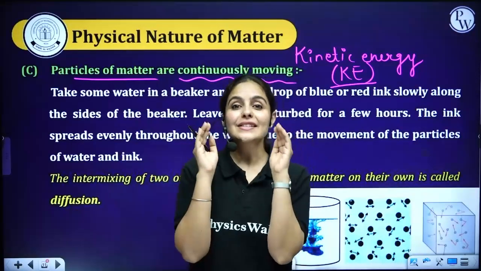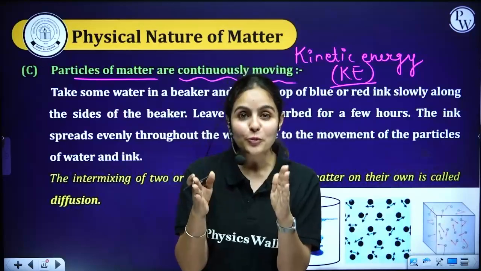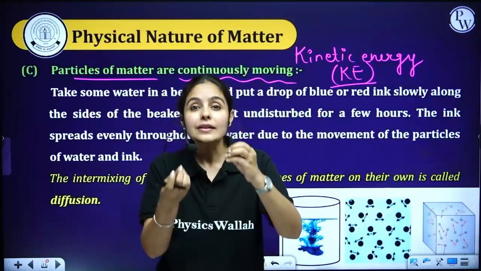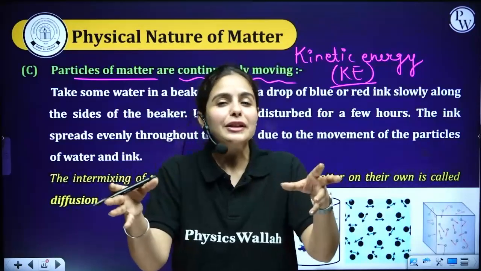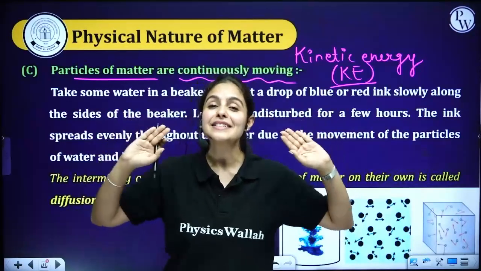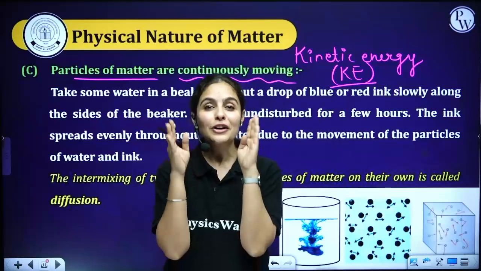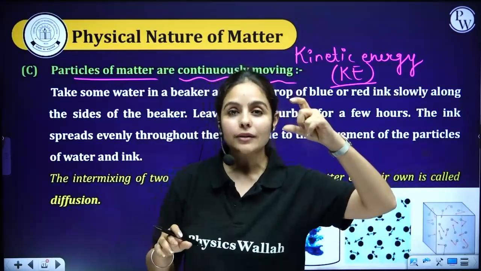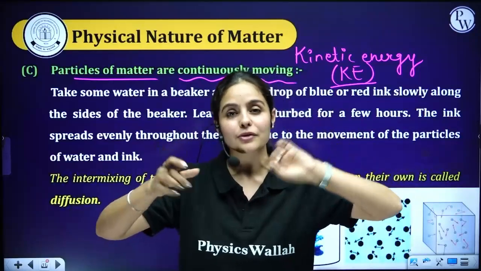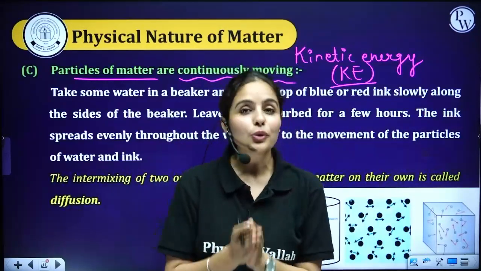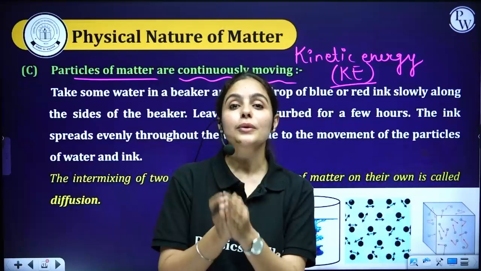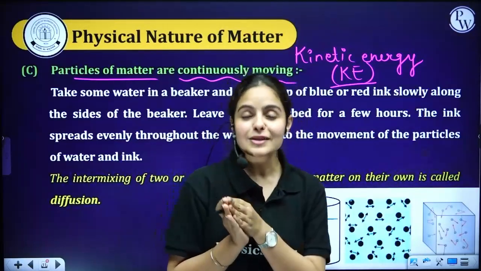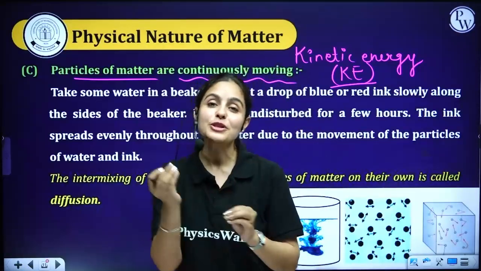If you see this in slow motion, you can see very clearly how ink is spreading slowly and evenly and making the entire water into one constant color. It will not happen that the top color is different, the middle part is different and the lower part is different. No, the complete water will be blue, of the same color. But how did that happen? Just because of the movement of particles.